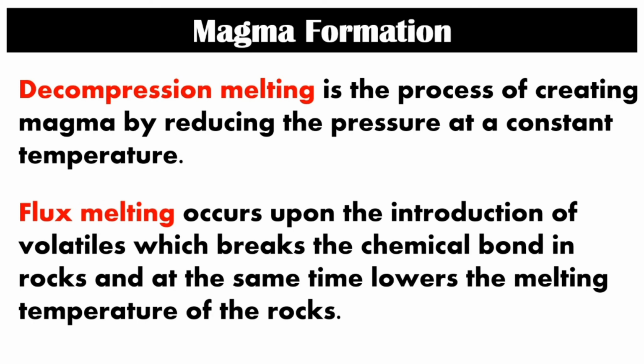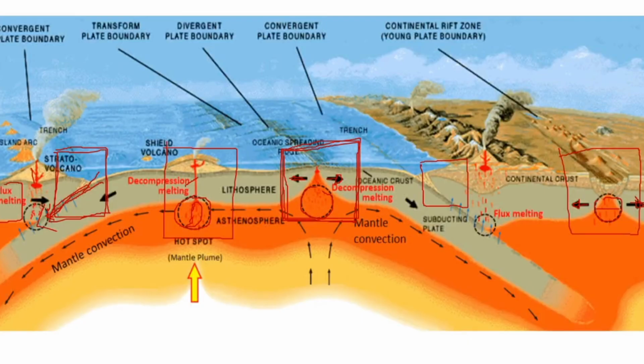The first process is decompression melting. Decompression melting is the process of creating magma by reducing the pressure at a constant temperature, while the second process is flux melting. It occurs upon the introduction of volatiles, which breaks the chemical bonds in rocks and at the same time lowers the melting temperature of the rocks. So this is the illustration of magma.